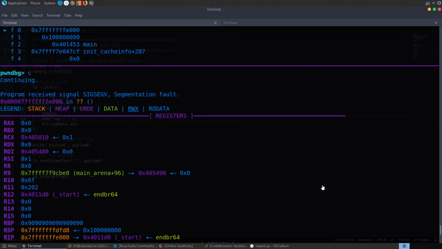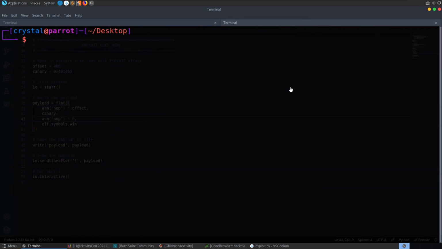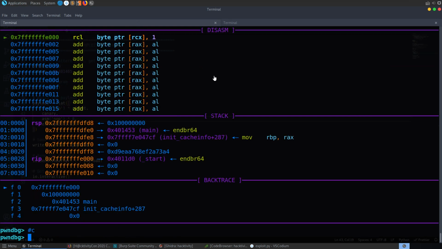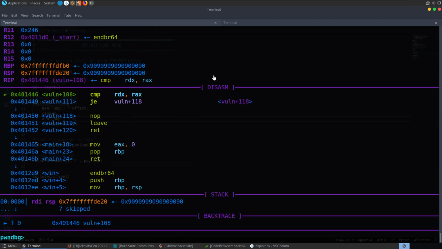Where is the flag? Let me try that here. Let's run retcheck payload, and we get our flag here and the segmentation fault. Okay, I'm not too sure why that didn't actually work. Let me put that breakpoint back. We have a breakpoint here. Let's run that again with payload.